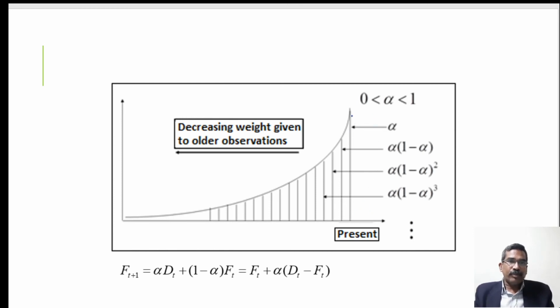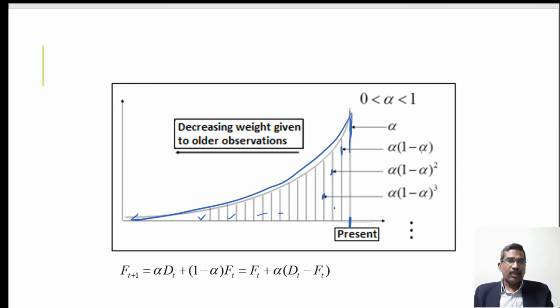If alpha is the weightage given to the recent data, the present value, then for the just previous period it is alpha into 1 minus alpha, then alpha into 1 minus alpha squared, then alpha into 1 minus alpha cubed, and so on. So exponentially the weightage of the data decreases towards the past. That means if you go into the past, the data is not much relevant, and more relevant data is with the recent data. Therefore we provide more weightage to the recent data.